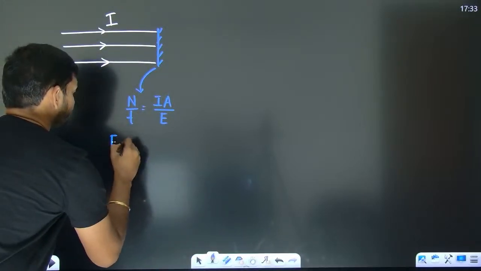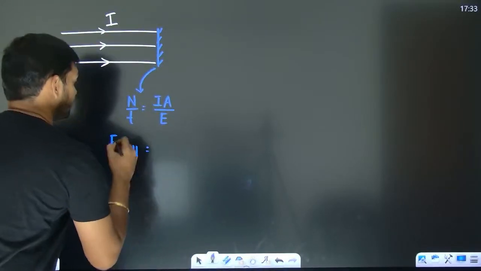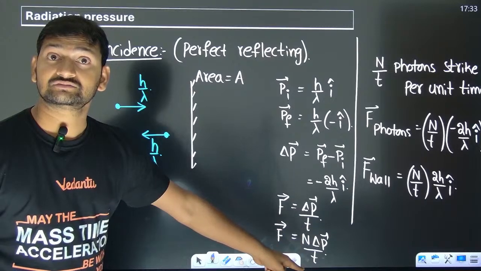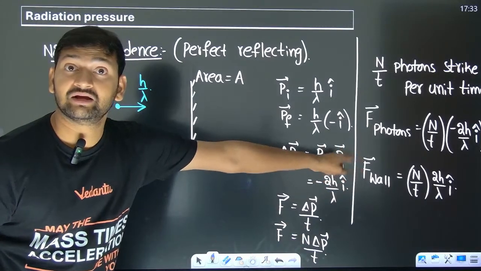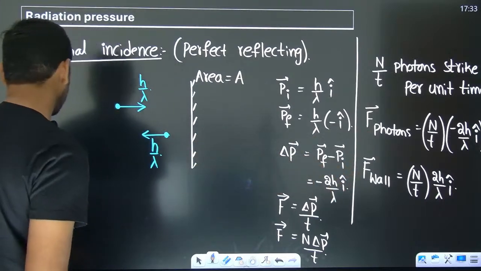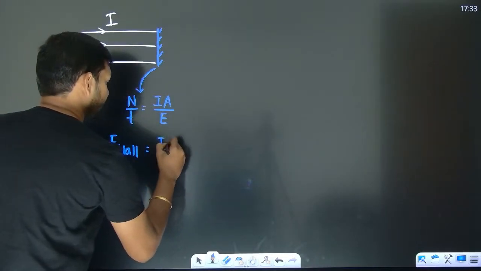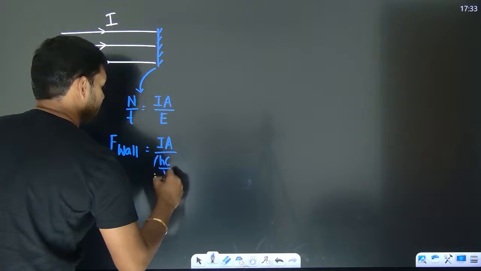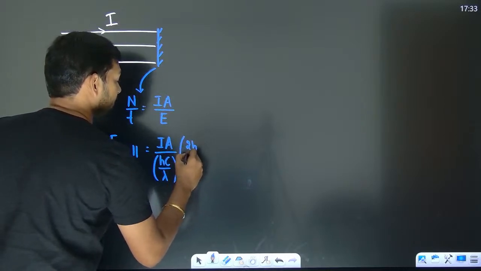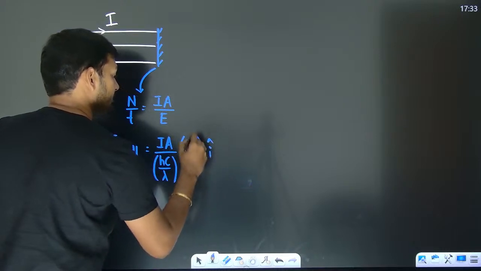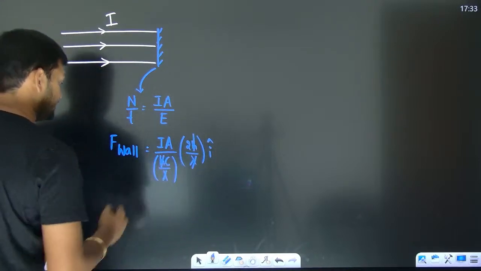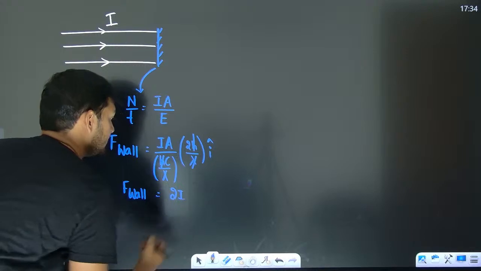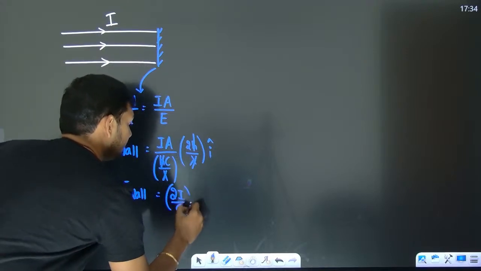Now, if I want to talk about force on the wall, I can write N by T. One second, let us go back. Just see what is here. N by T into 2h by lambda. So N by T can be written as what? Intensity A by E, where E is the energy of the photon, which is going to be hc by lambda, into 2h by lambda I cap. So h by lambda is going to get cancelled out. So the force that is going to be acting on the wall is 2I by C into the area.